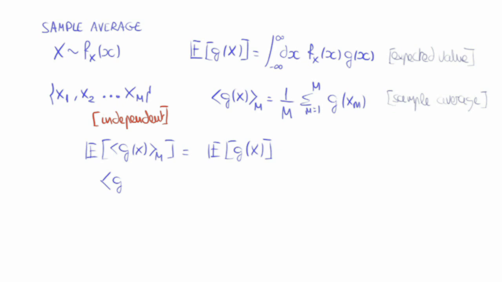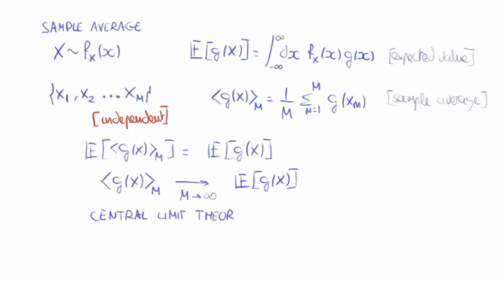Second interesting property is the behavior of the sample average when the size of the sample goes to infinity. By the strong law of large numbers, this also converges to the expected value of g. Finally, we'll enunciate an important theorem, which is the central limit theorem, which relies on the fact that the values in the sample are independent of each other.